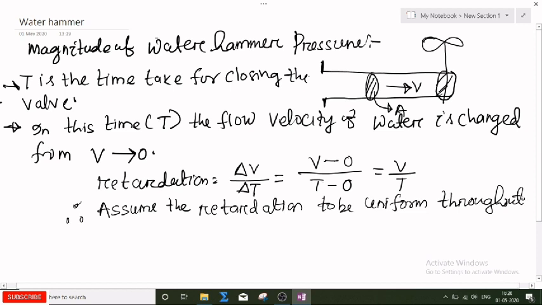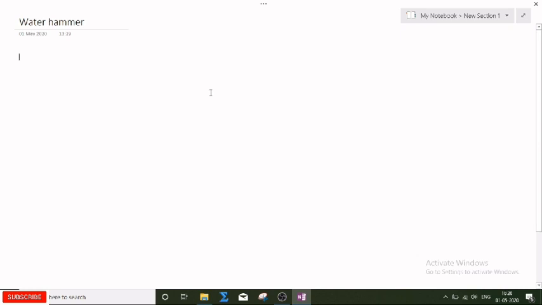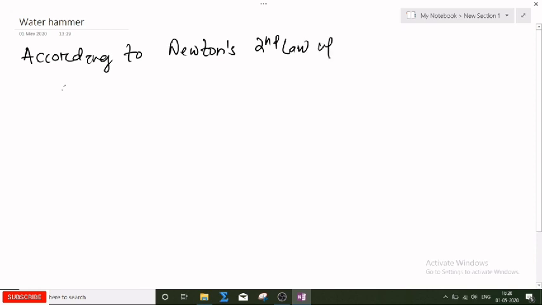Now according to Newton's second law of motion, net force will be equal to mass into acceleration, that is called retardation.